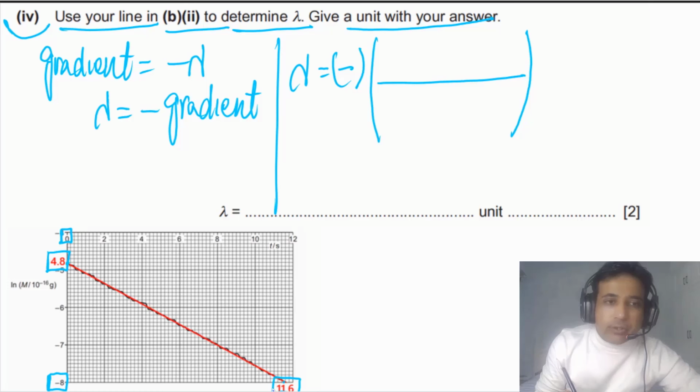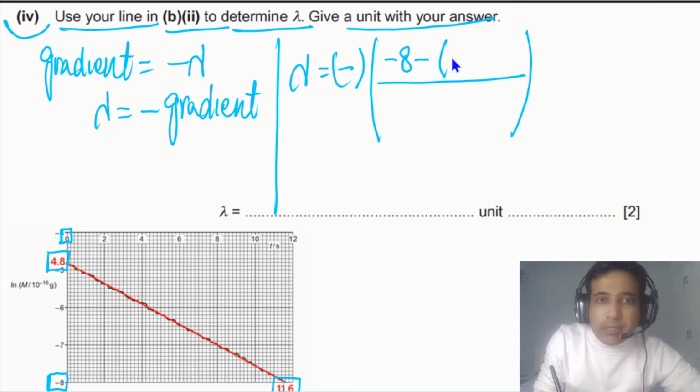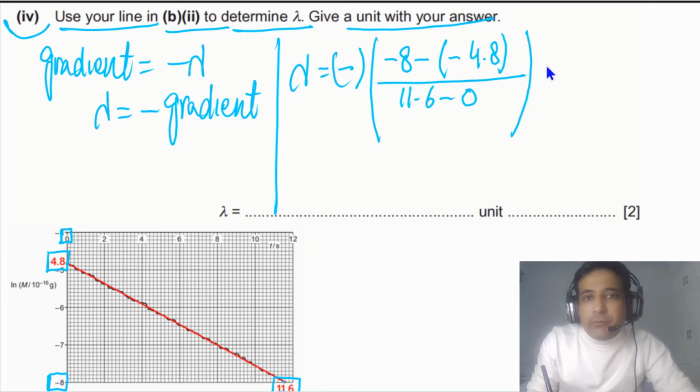Now if we solve this one, our answer up to 2 SF will be equal to 0.28 per second. The unit of decay constant is per second. So our final answer up to 2 SF is 0.28. So this is how you can calculate the gradient, but you have to be careful with negative signs. If you don't use this negative sign here, you will get a negative answer, but lambda cannot be negative.